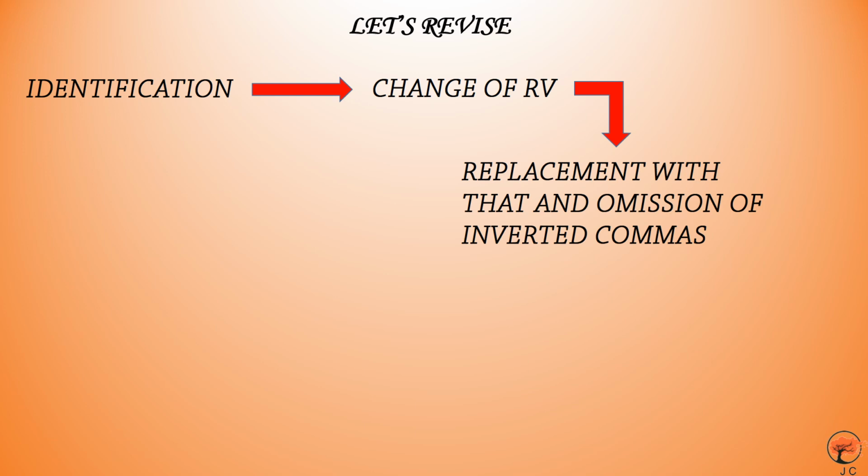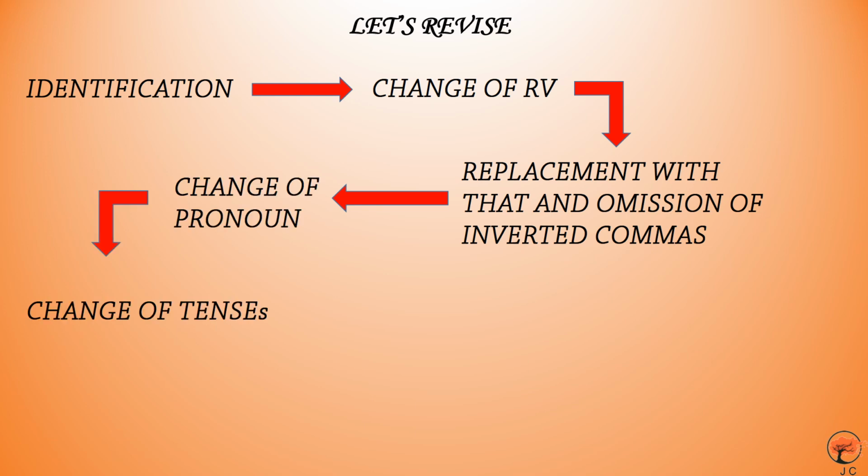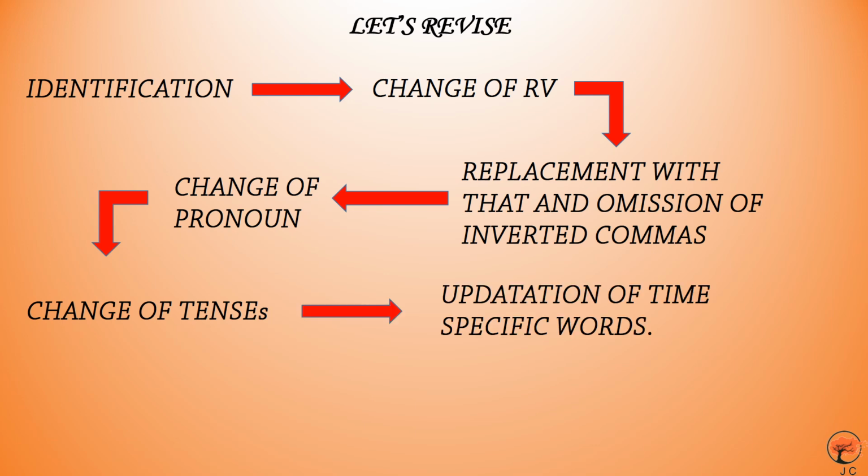I'm sure that you have understood the basic steps to convert direct speech into indirect speech. But let's revise once. So, what is the first step? The first step is identification. The second one is change of reporting verb, or RV. The third one is replacement with that and omission of inverted commas. The fourth is change of pronoun. The fifth one is change of tenses. And the sixth, or the last one, is updation of time-specific words.